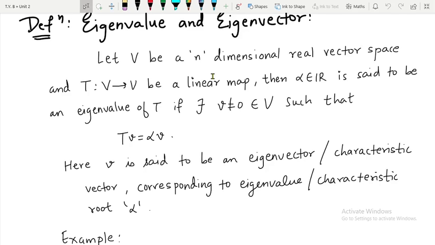Whenever we are having an n-dimensional real vector space V and a linear map T from V to V, then alpha belonging to R is said to be an eigenvalue of T if we are able to find a non-zero vector v in V such that T of v is equal to alpha v, and that non-zero vector is called an eigenvector. Remember that an eigenvector is always non-zero.